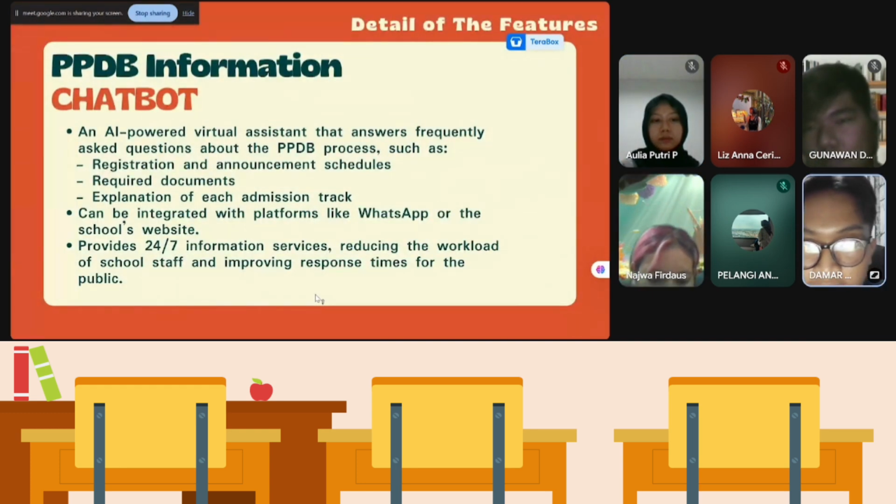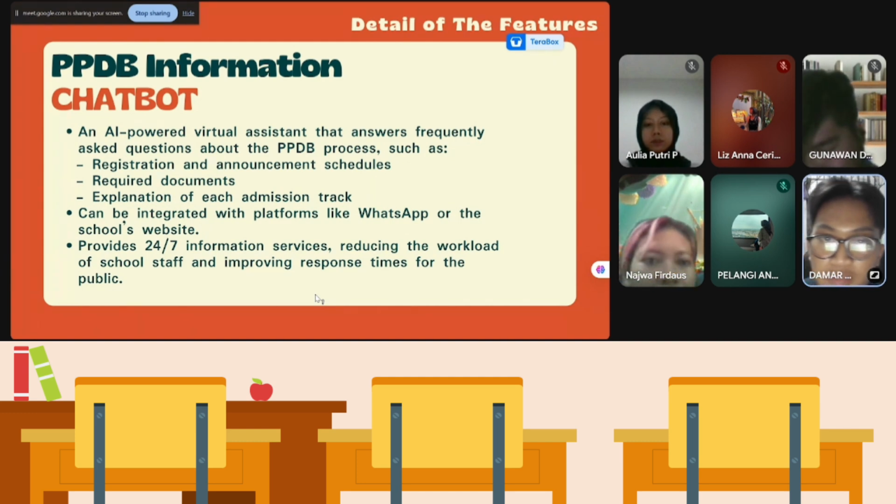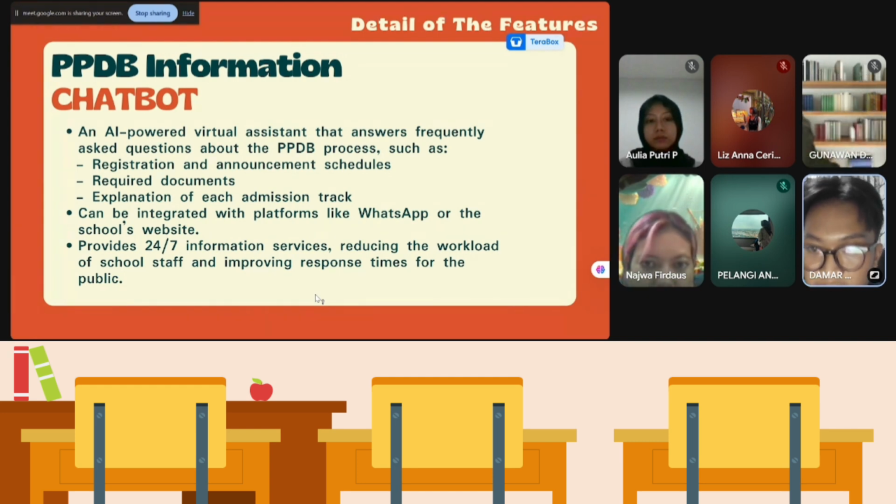Okay, next is detail of the feature from PPDB information chatbot. First is an AI-powered virtual assistant that answers frequently asked questions about the PPDB process, such as registration and announcement schedule, required document, and explanation of its admissions track.